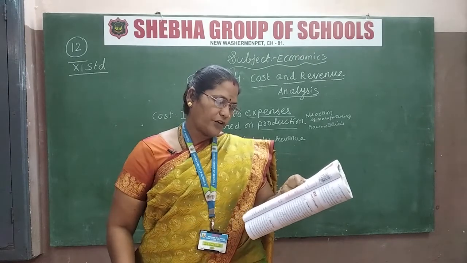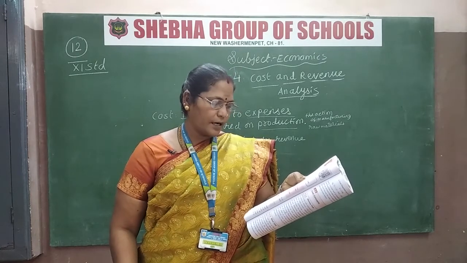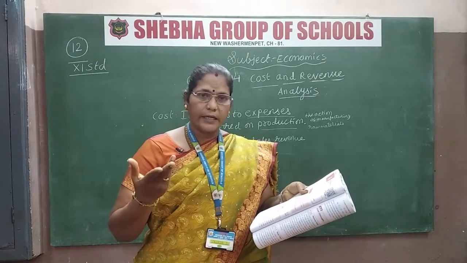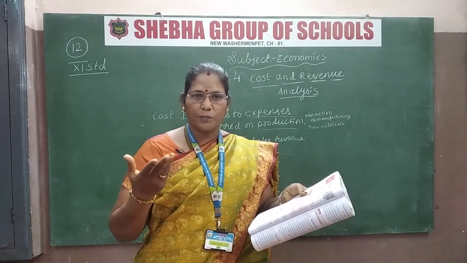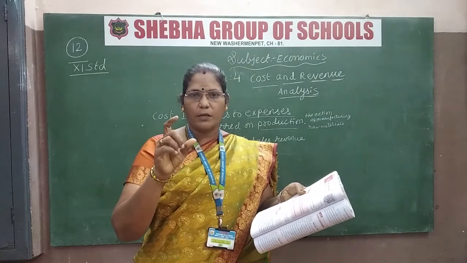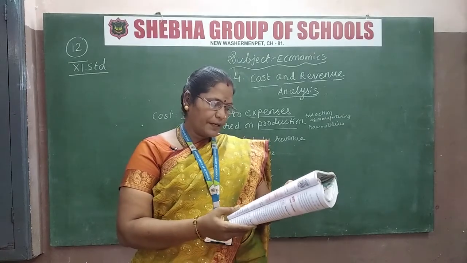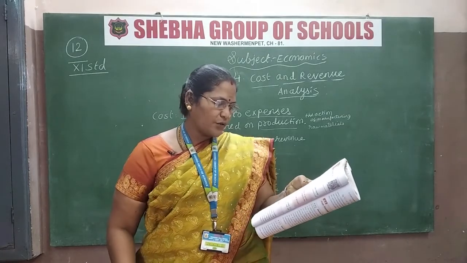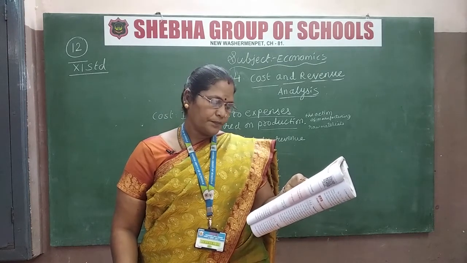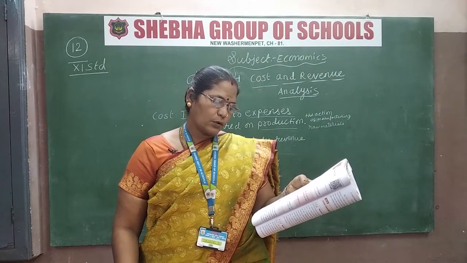However, a firm's profit or loss is primarily determined by its cost and revenue. Whatever product comes to the market, if it is in great demand, that means profit is there; otherwise loss. The price determines the profit and the loss. In simple terms, profit or loss is defined as the difference between total revenue and total cost. Profit or loss is equal to total revenue minus total cost.